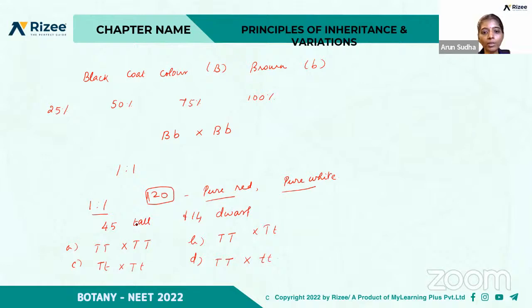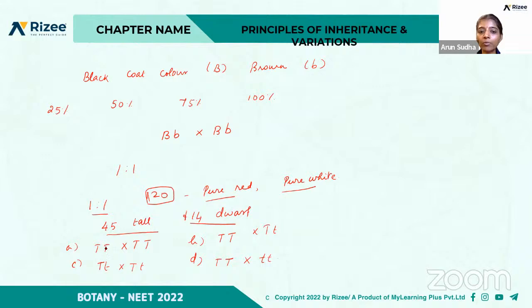So which is the right option? These are the resultant offspring. So what is the genotype here? Tall and also dwarf was present. So what will be the thing?